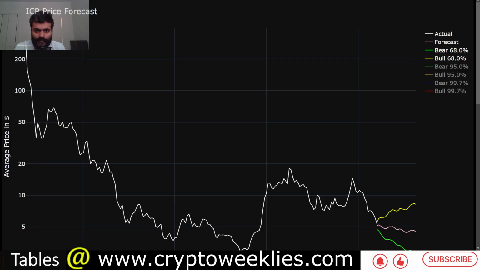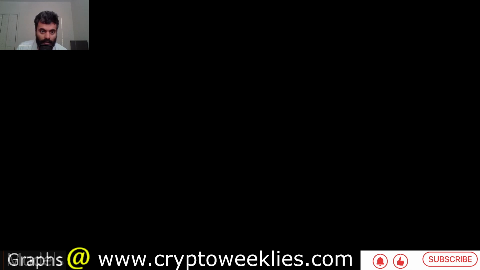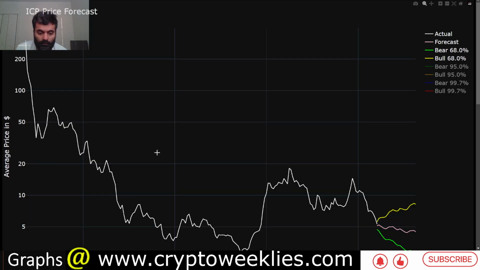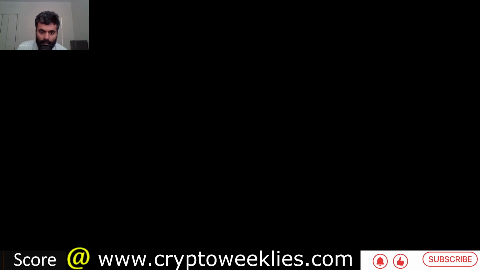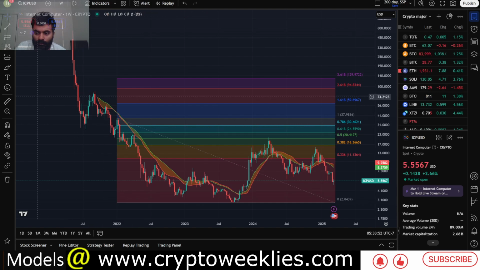Per the machine learning based model, again, this token was launched in the middle of the bullish rally of 2021. There was a lot of weirdness around the token launch, manipulation and such. So from a technical analysis perspective, instead of looking at the controversial time period when the token launched, what we have over here begins with the bear market of 2022 and the regression based levels using this Fibonacci level based analysis.